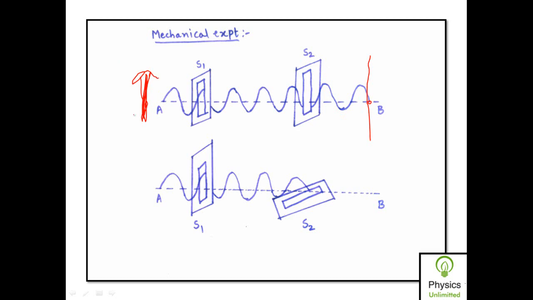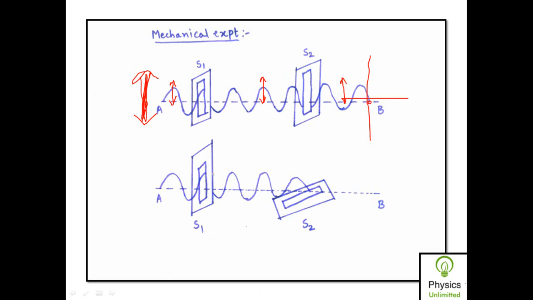Now why do the vibrations pass through both the slits S1 and S2? Because the vibrations produced in the string are parallel to the axis of the slit S1, as well as parallel to the axis of the slit S2. Since the vibrations are parallel to the axes of S1 and S2, these vibrations are transmitted through them, and therefore the complete string vibrates.